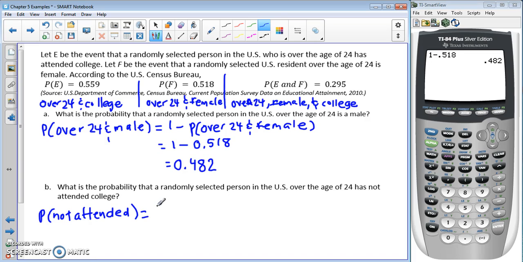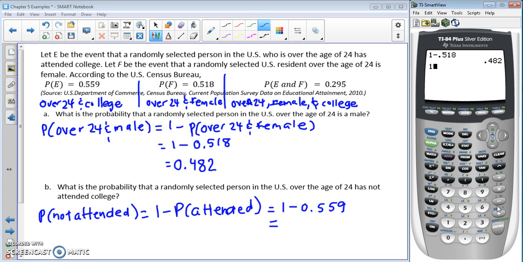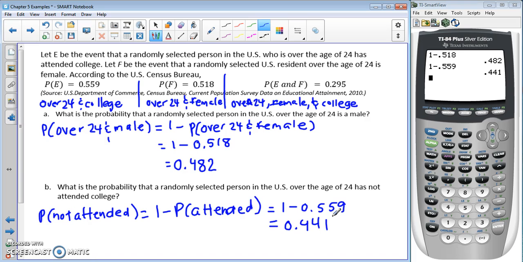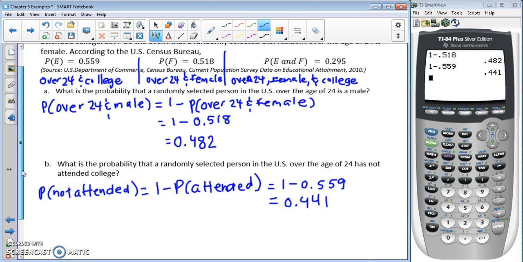That's going to be 1 minus the probability they have attended, right? And we know that probability, that's over 24 and they've attended college. So this is going to be 1 minus 0.559. So we obtain there 0.441. So one more part here.